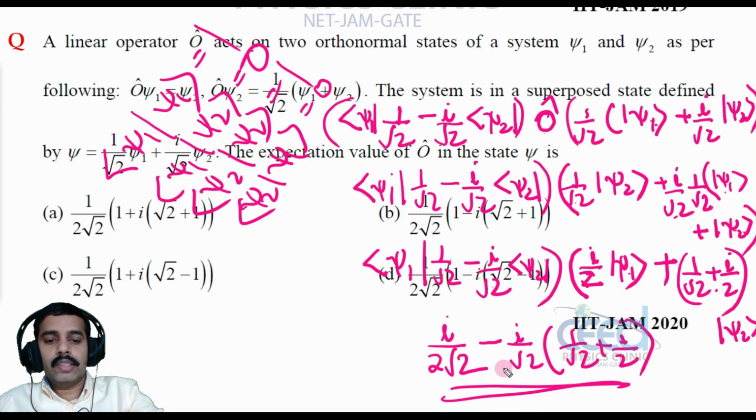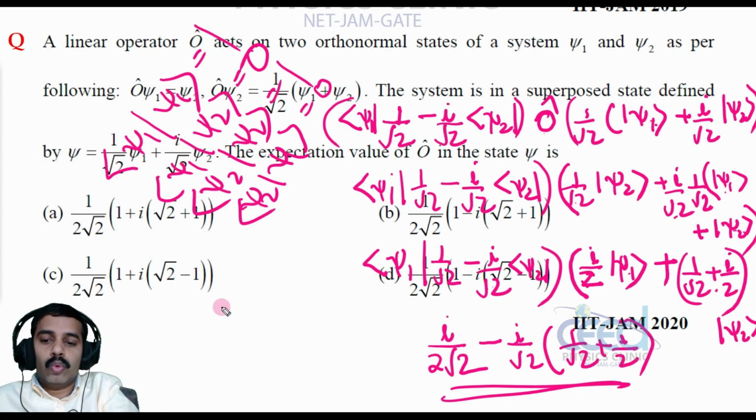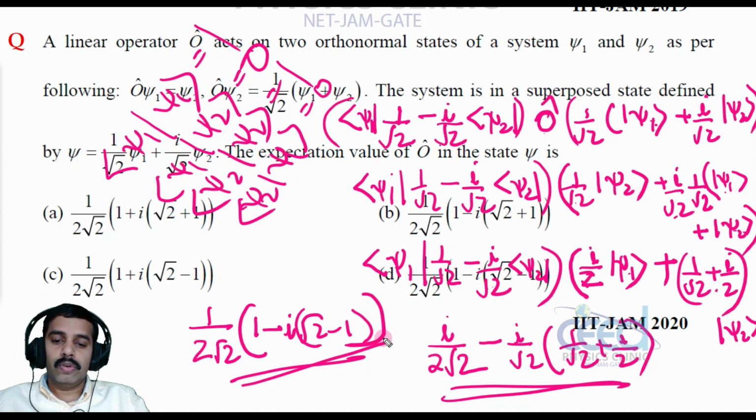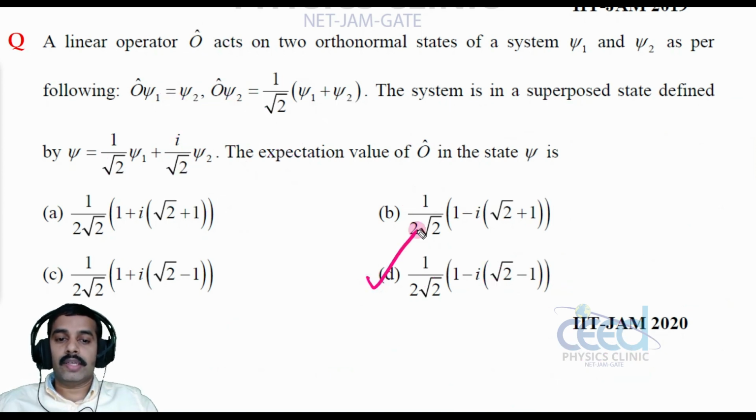If you take this 1 by 2 root 2 common denominator, then you can write this as 1 minus i into root 2 minus 1. So this will be the final result. So option D is correct, right? Option D is correct.